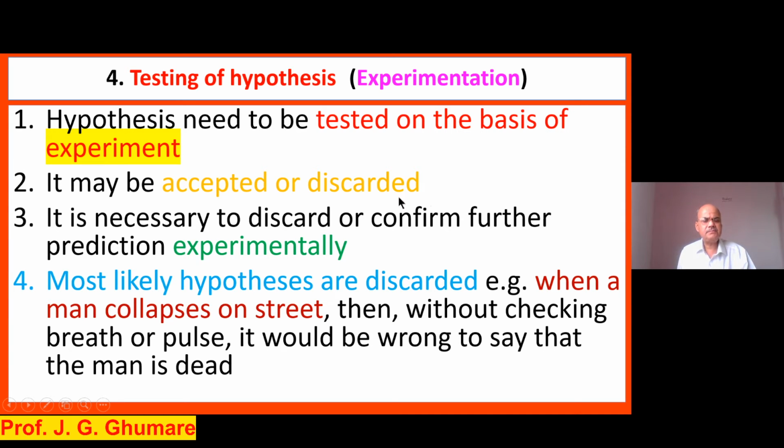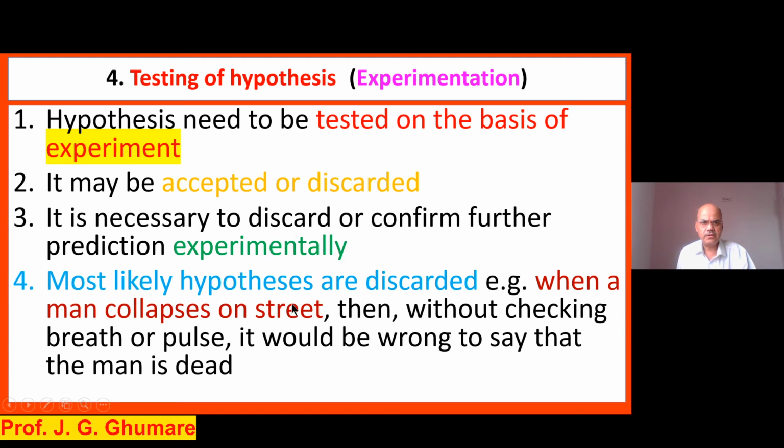I told you, it may be accepted, it may be discarded. The observation that we are making and the answer that we are giving need to be discarded or confirmed with the help of an experiment. Remember, a simple experiment we can design in our house, or a little larger experiment we can design in the laboratory, to give the perfect answer for the question raised. Most likely hypotheses are discarded. Of the 4 or 5 answers we are giving, they will be discarded, and one might find the correct explanation. Remember, another example that I'm taking and will proceed: when a man collapses on the street.